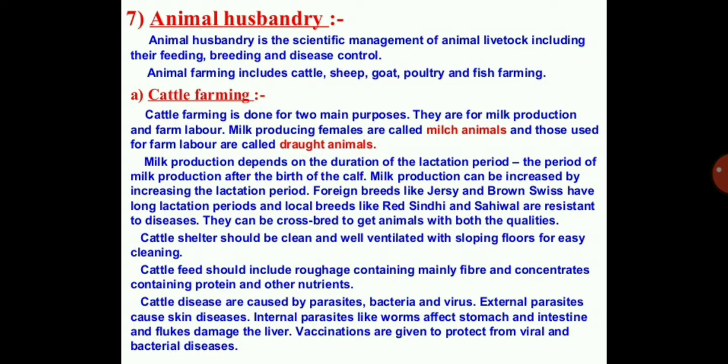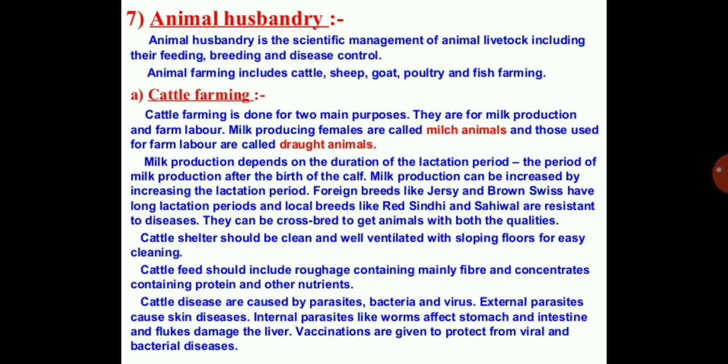Firstly, we'll go to cattle farming. Cattle farming is done for two purposes, okay, milk production and farm labor. Farm labor means the ox we use for farming. Milk producing females are called milch animals, and those used for farm labor are called draught animals.